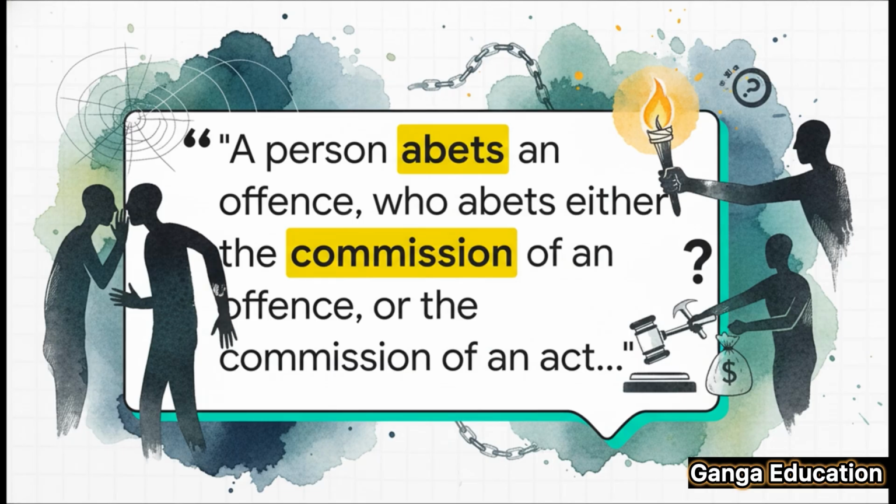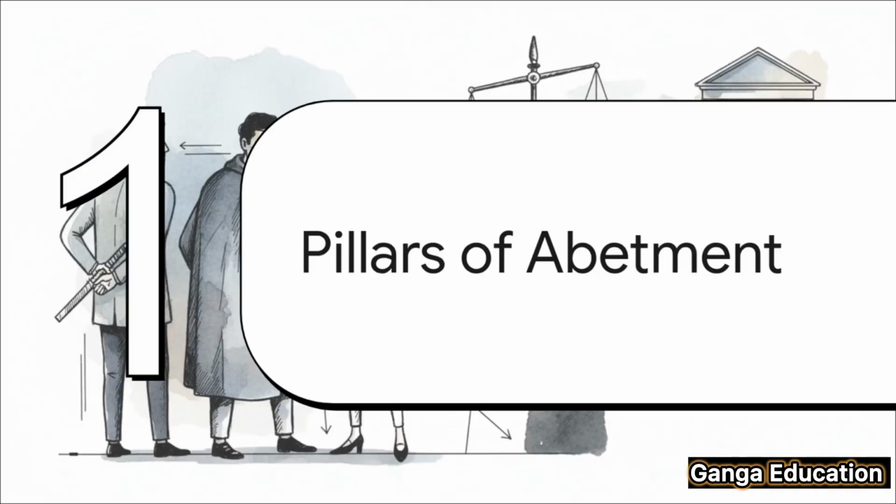Now, what does that really mean in simple terms? Well, think of it this way. Abetment is basically encouraging someone to commit a crime, or planning it with them, or even just helping them to carry it out. Now, to really get a grip on this concept, it's super helpful to break it down into what we can call the 3 pillars of abetment. It makes it so much easier to remember.